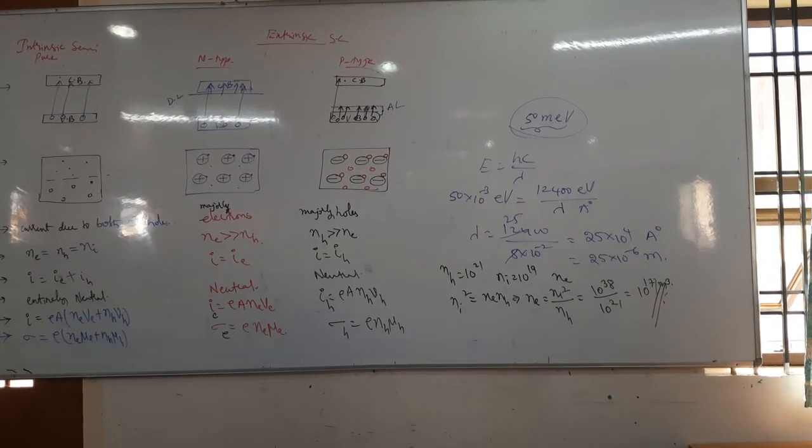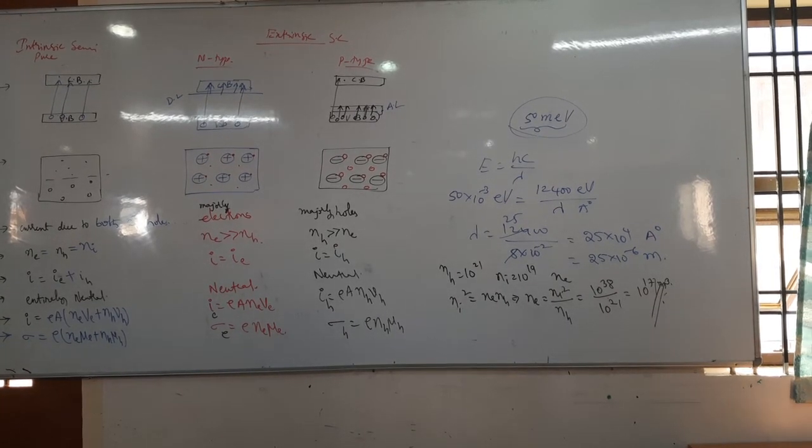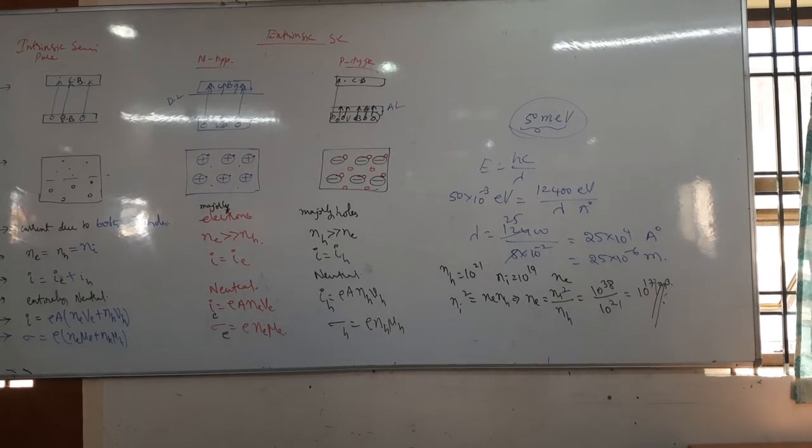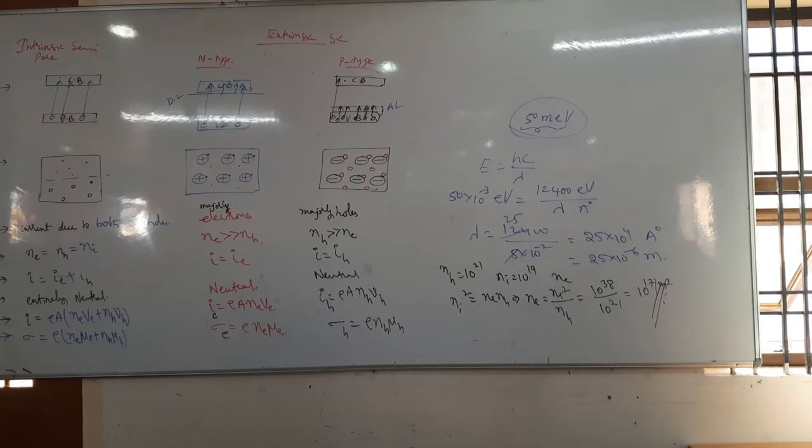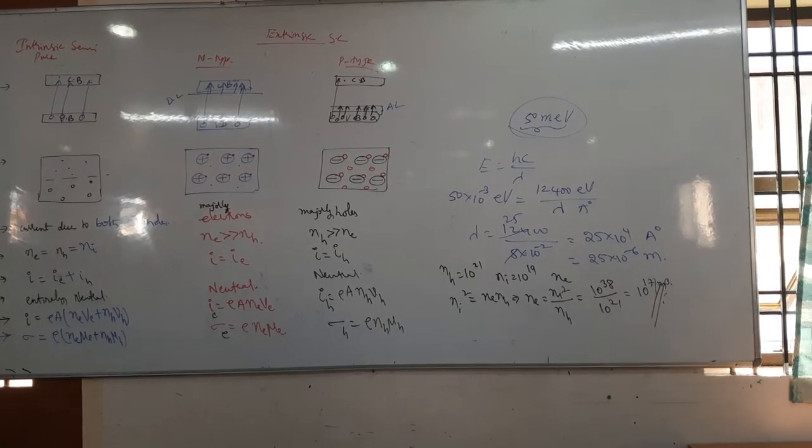Then in that first question, identify the new semiconductor obtained after doping. Nothing but you have to identify whether that is p-type semiconductor or n-type semiconductor.